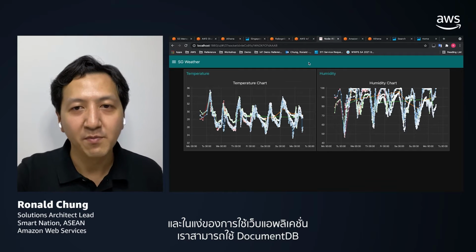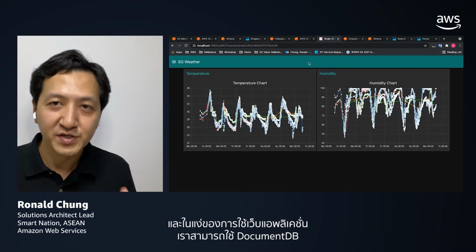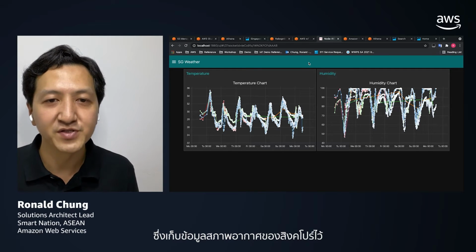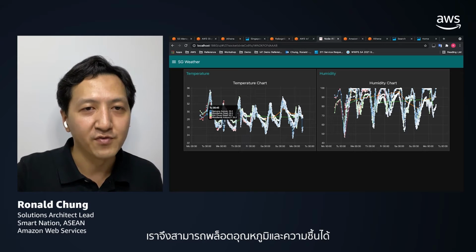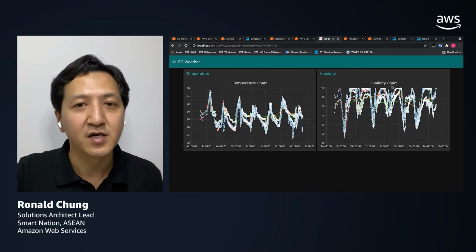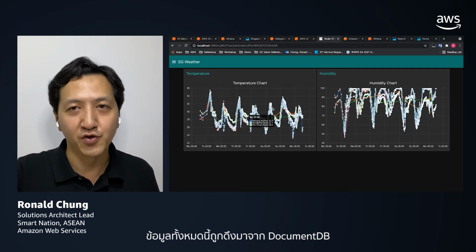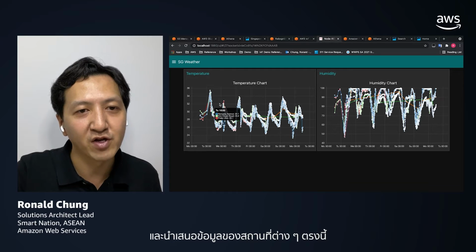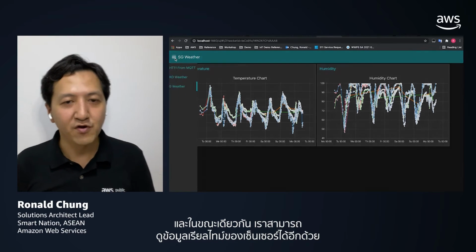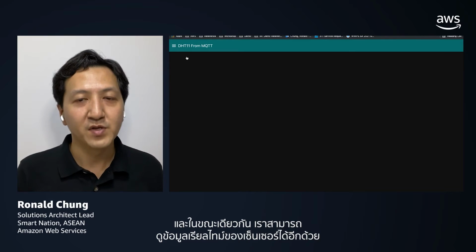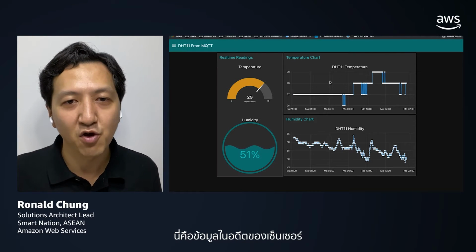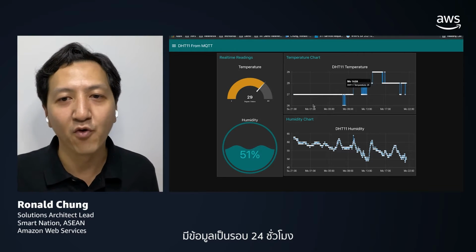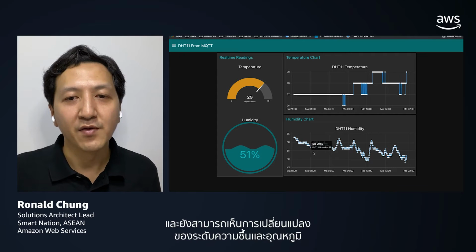In terms of the web app, we can utilize the DocumentDB, which stores the Singapore weather information. So we can plot the temperature as well as the humidity, and all this data is fetched from the DocumentDB and presented here for different locations. At the same time, we can serve the real-time data of the sensor as well. These are the sensor historical data, 24 hours of data here, and the same for the humidity.